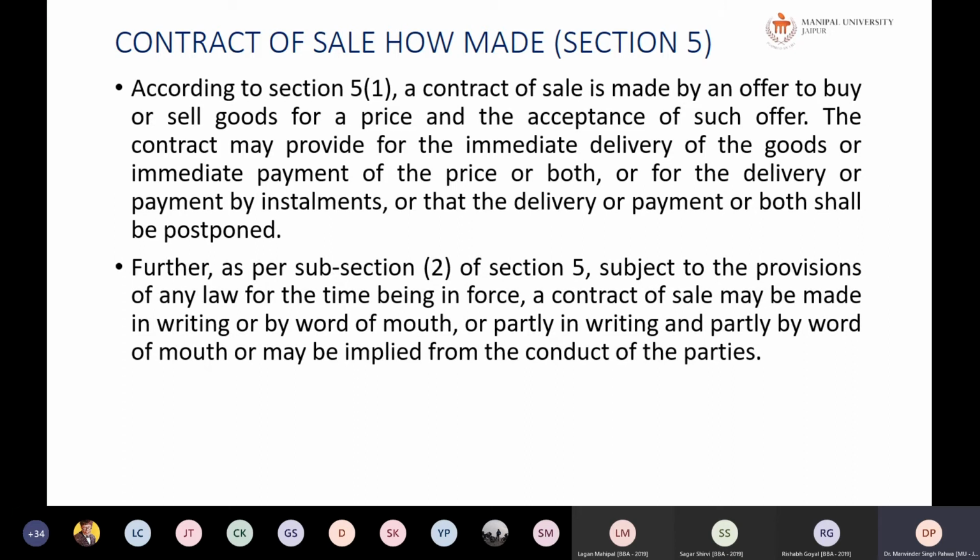Further, as per subsection 2 of section 5, subject to the provisions of any law for the time being in force, a contract of sale may be made in writing or by word of mouth, or partly in writing and partly by word of mouth, or may be implied from the conduct of the parties. So it is not hard and fast that the contract of sale has to happen only in writing. It can be in words or in writing, or a mix of both.